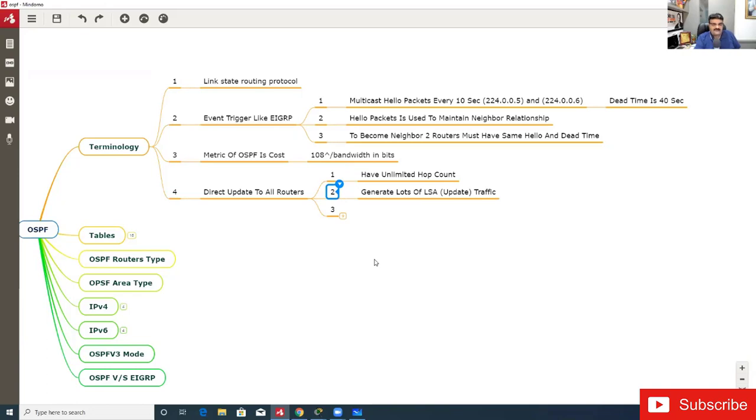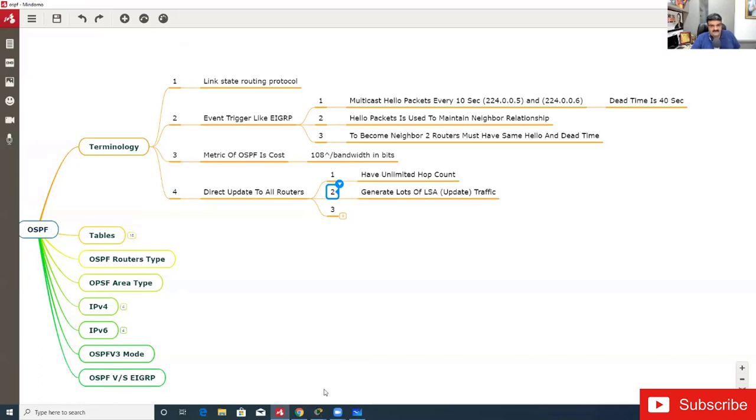I already talked to you about this. I already told you that in OSPF, the updates are known as LSAs, right? Now please comment this in the OSPF notes: LSA equals update. Comment this, LSA equals update.